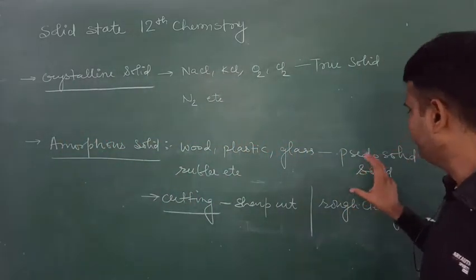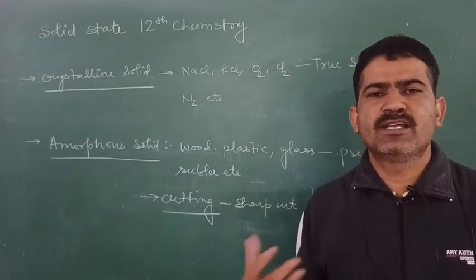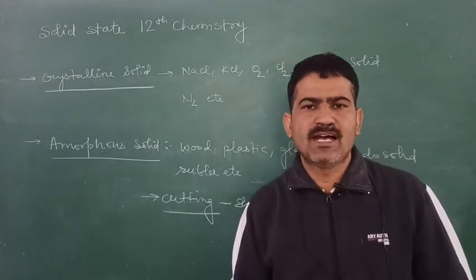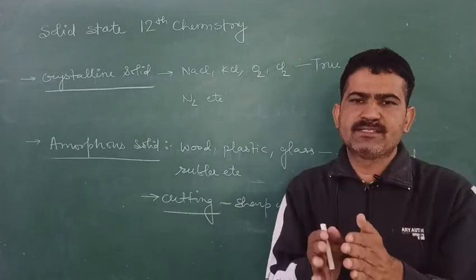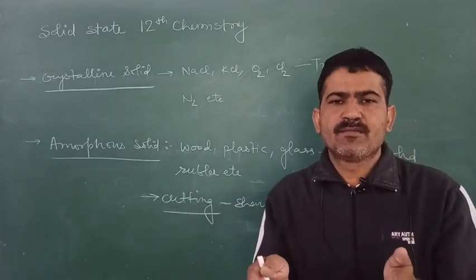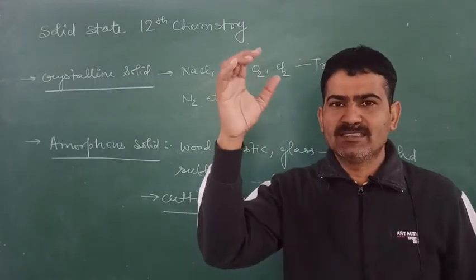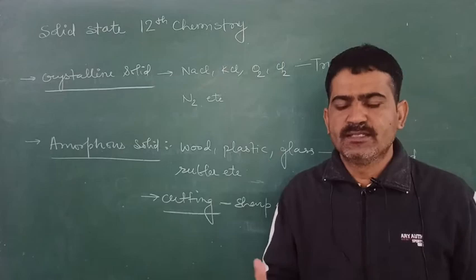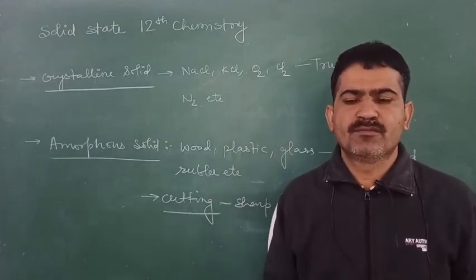A number of times the question is asked, what is a pseudo solid? Pseudo solid means a fake solid that shows the properties of solids but is not actually a solid. A number of times it is also asked why in old window panes of buildings, they are thick at the base and thin at the top. Because glass is an amorphous solid and has a tendency to flow slowly. That's why the base becomes thick and the top becomes thin.